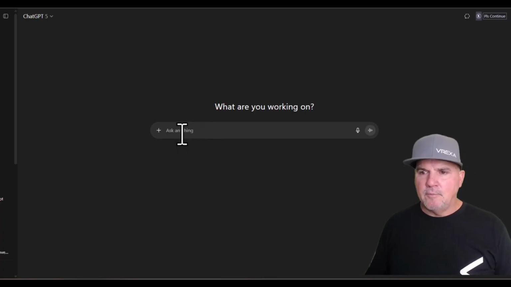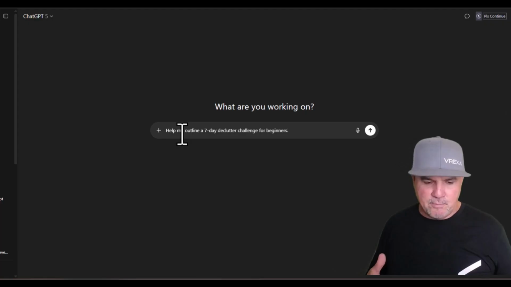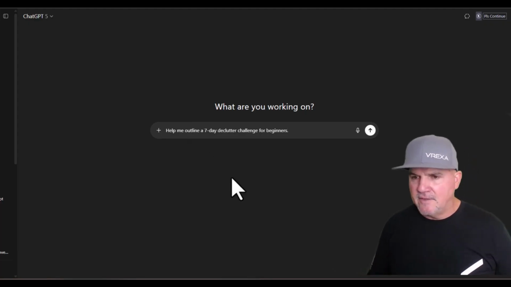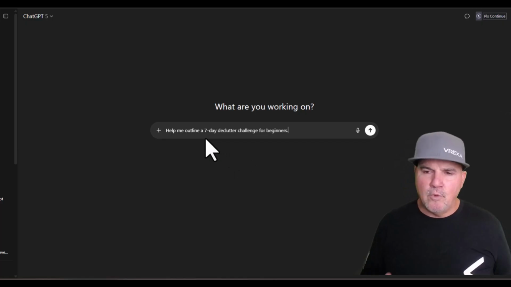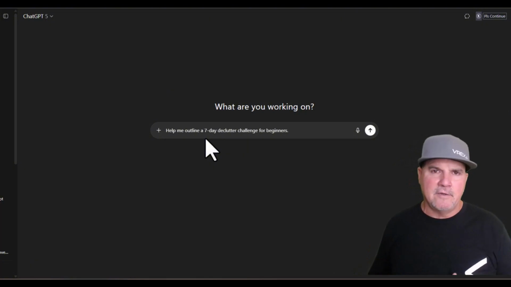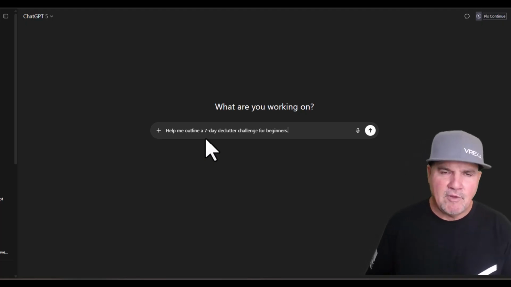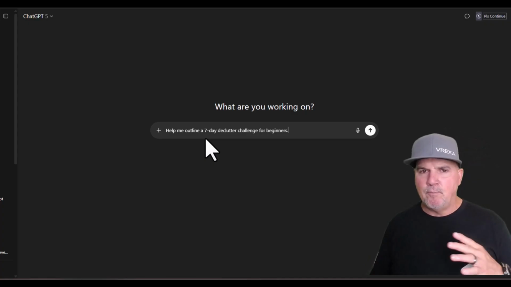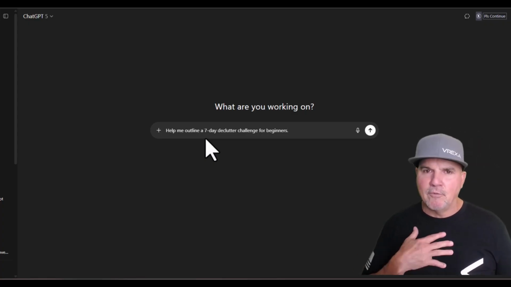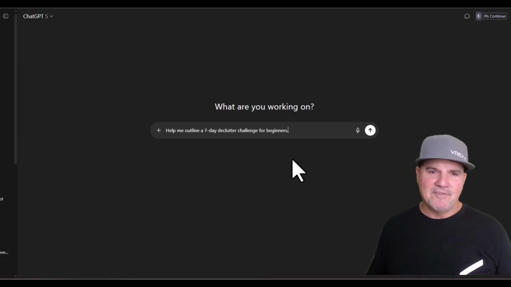So, but here's where we start. So we look at a challenge basically like this, and here we asked ChatGPT. Now this can be for anything. It can be a 30-day declutter guide, a 7-day declutter guide. It can be for, like I told you before, for a pantry, for a garage, for everything. That's why I've got myself in front of a messy garage. Just that's not my garage. Personally, my garage is messier. I know you thought I was going to say my garage is cleaner, but no, it isn't.